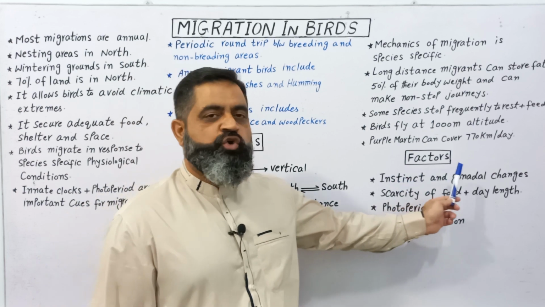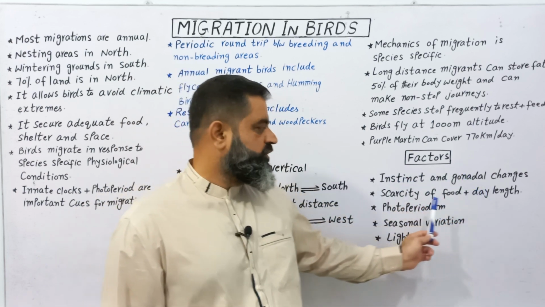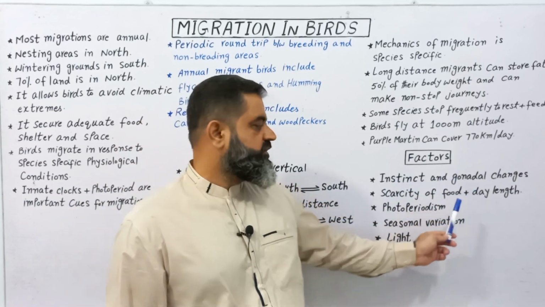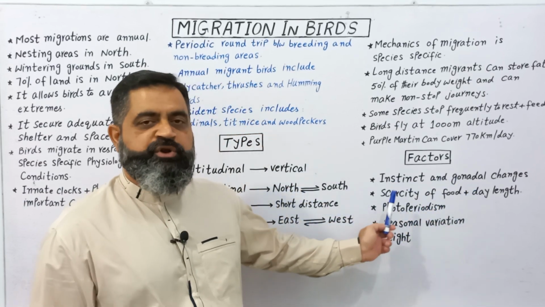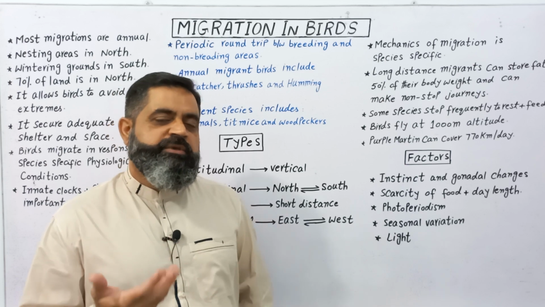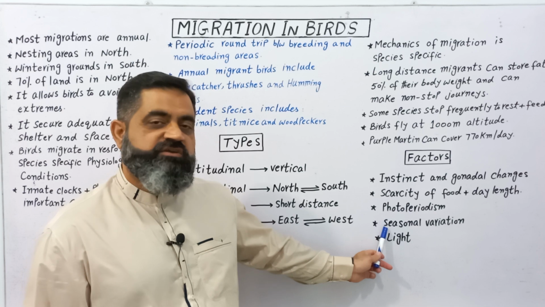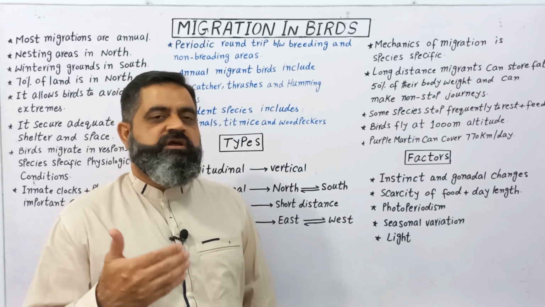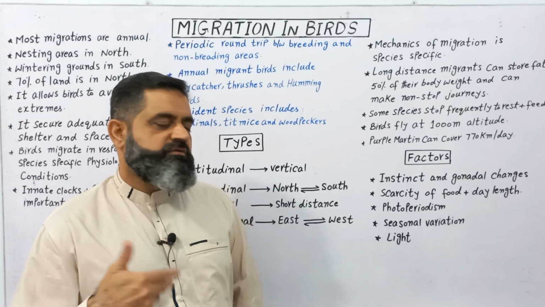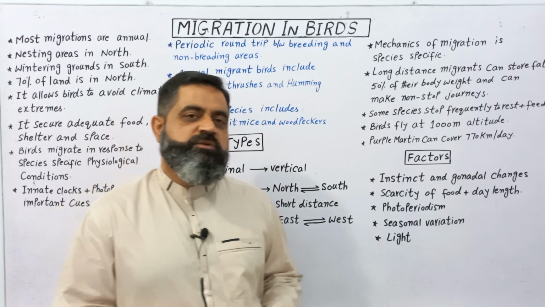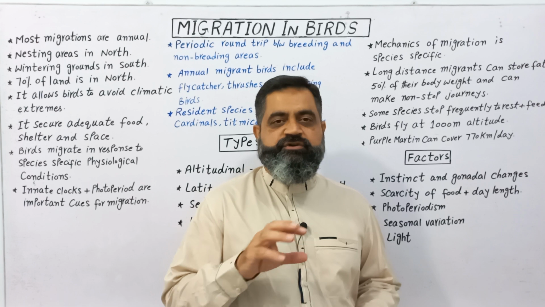Number 2, gonadal changes. Number 3, scarcity of food. Day length, changing weather, photoperiodism, which is the period of light and dark in the day, seasonal variation like summer, winter and autumn, and light. So these are some factors which influence the process of migration.